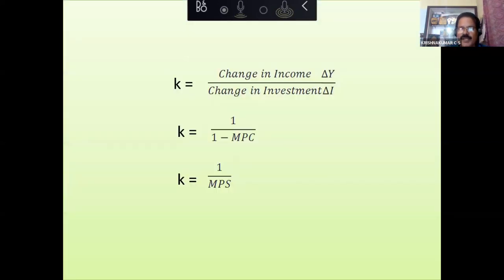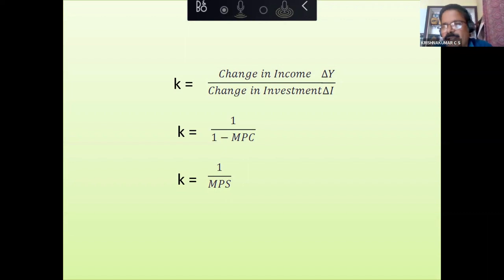Or another formula is 1 by 1 minus marginal propensity to consume. 1 minus MPC is nothing but MPS, because MPC plus MPS is equal to 1, we already know. So 1 by MPS. These three formulae can be used for calculating the investment multiplier.